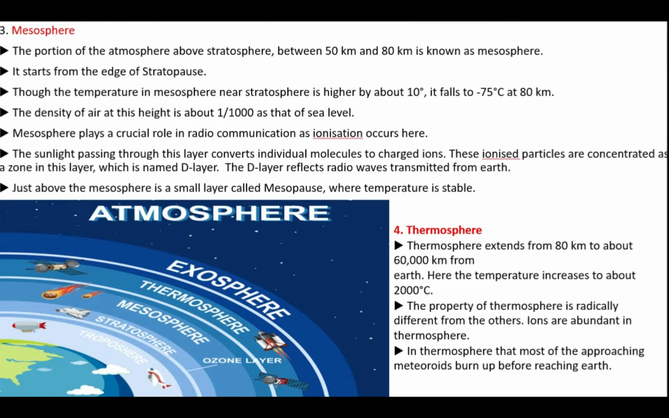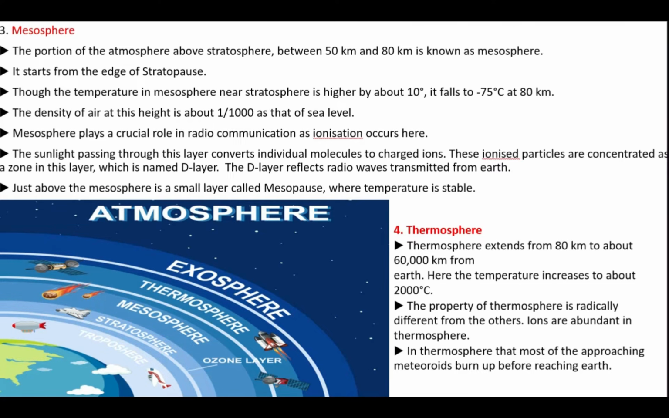This mesosphere plays a very crucial role in radio communication as ionization occurs here. The sunlight passing through this layer is converted into molecules of charged ions, and these ionized particles are concentrated at a layer here which is called the D layer. The D layer reflects radio waves transmitted from the earth. Above the mesosphere, there is a small layer called the mesopause, where the temperature is always stable. The next one is the thermosphere.